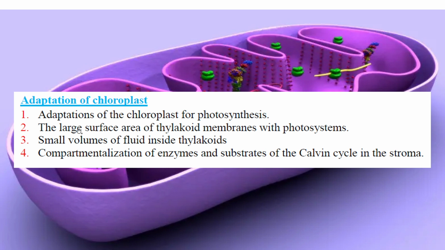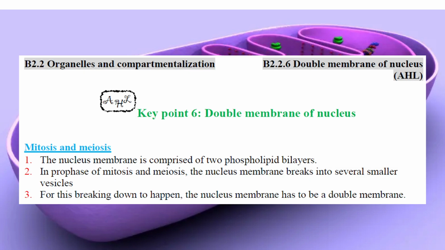And the adaptation of a thylakoid is of course a large surface area, making more surface area for reaction. The thylakoid has a small volume of fluid, just small volume is important. And the compartmentalization of enzymes and structure of the Calvin cycle in the stroma is done outside of it. So we have different enzymes inside and outside, different reactions, because we have compartmentalization in the two parts. So we can keep them separated: first the light dependent and then the light independent reaction.